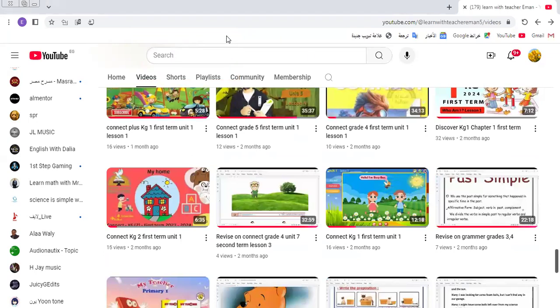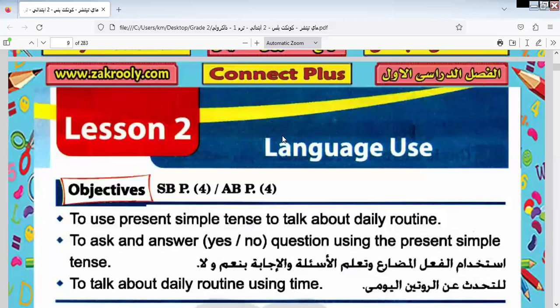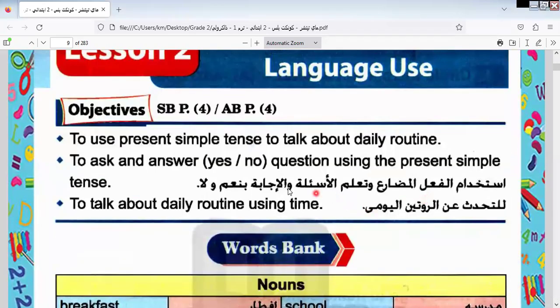Let's go to our lesson today. Last class, I stopped here on lesson 2. Today, I will start lesson 3 and 4. But before I go to lesson 3 and lesson 4, I will make a quick revision of lesson 2.